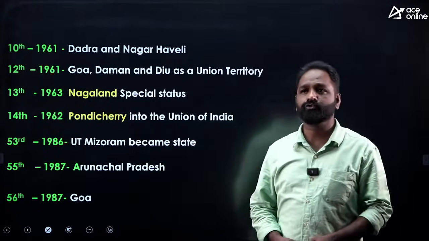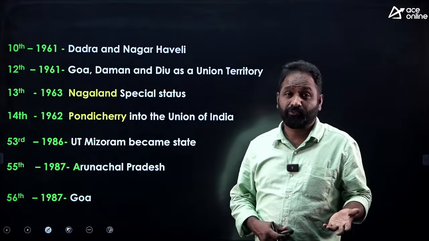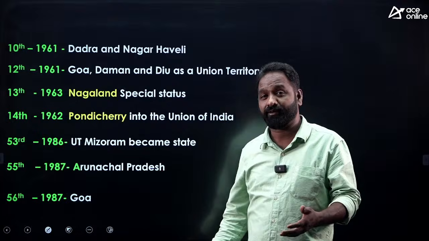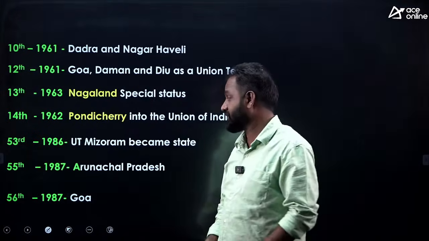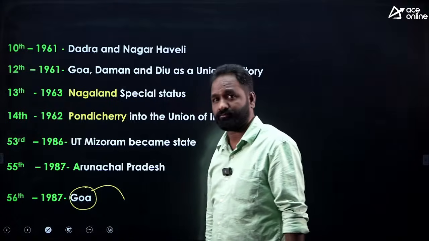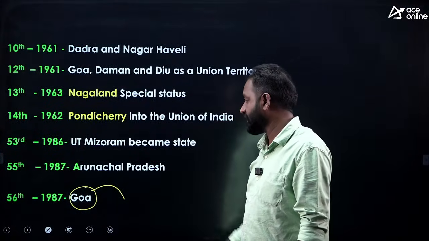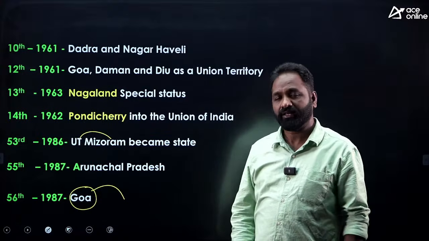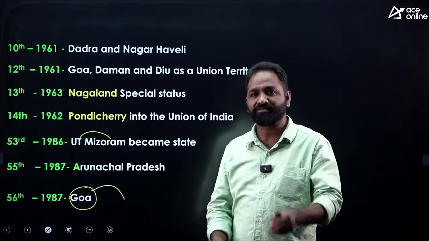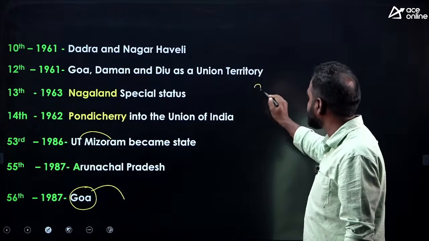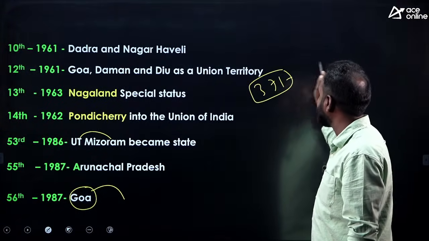You can ask me one question. Sir, whenever they create a new state, there is no need to go for a constitutional amendment, right? Then why were these constitutional amendments made for the creation of these states? Very simple. Earlier, Goa was a UT and it became a state. Even Arunachal Pradesh and Mizoram were UTs that became states. That is not the matter. One of the main matters is, as we already discussed, Article 371.